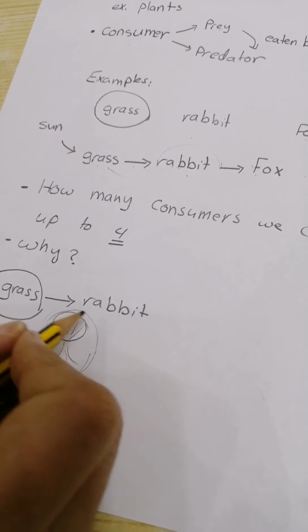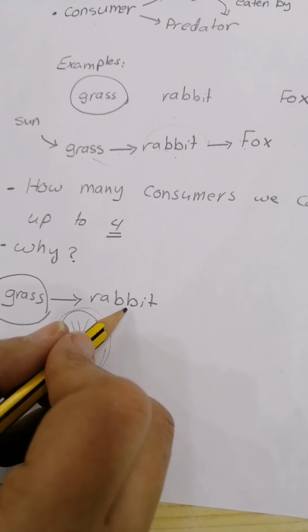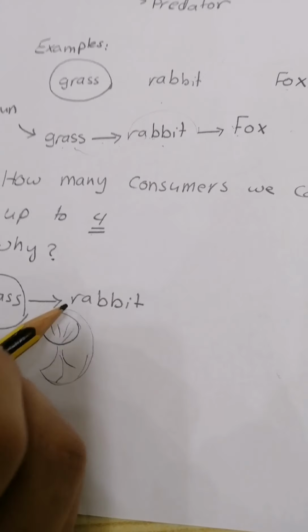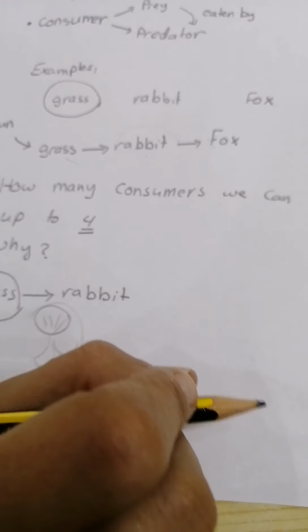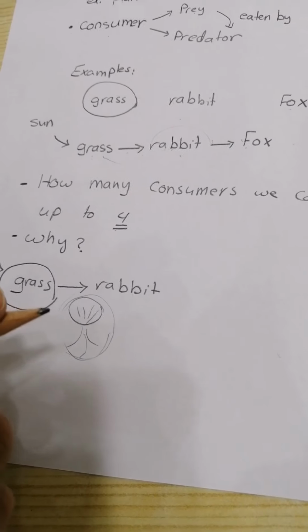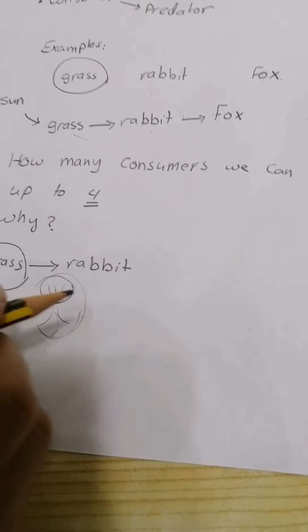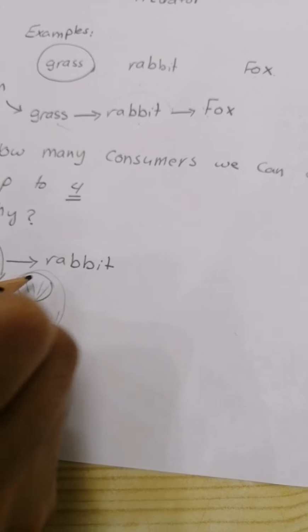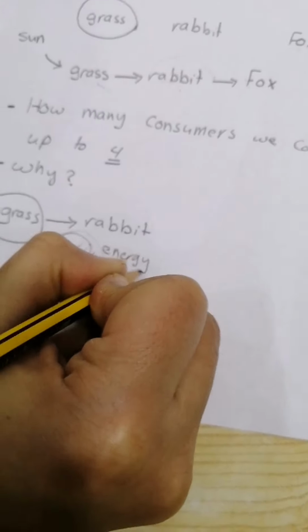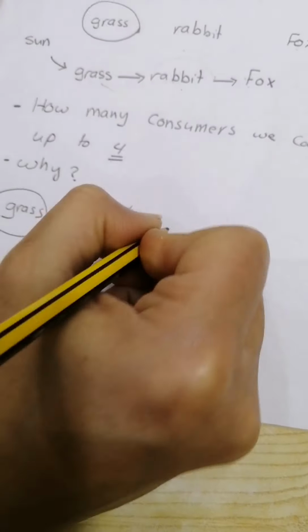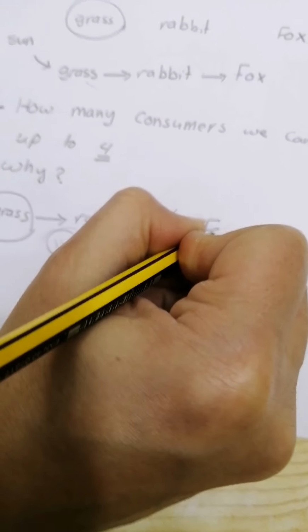You know, in order to extract the energy, you have to digest the food. So some parts of the food, as you know, are undigestible, like fibers. We as humans can't digest fibers. So first of all, the rabbit can't consume all the plant, and it can't digest all the plant. So here we have energy loss. Then we have the fox.